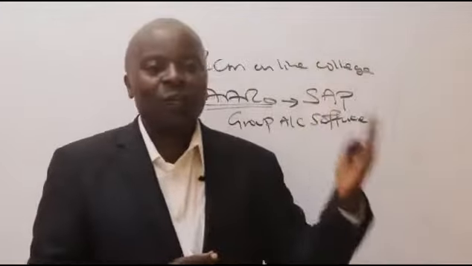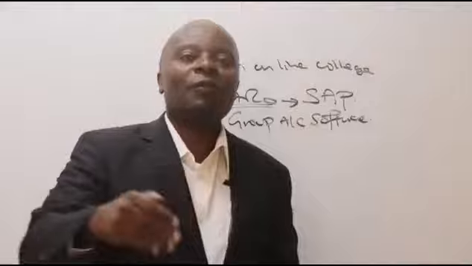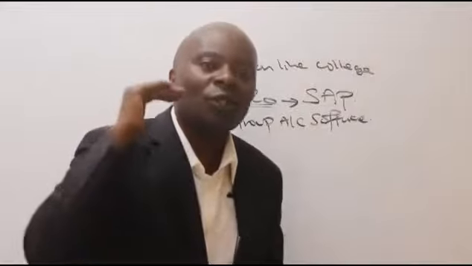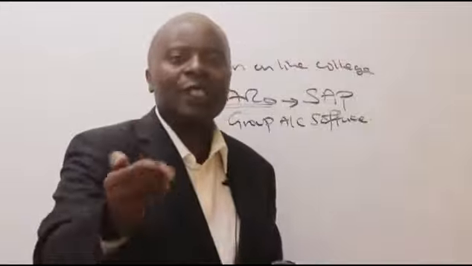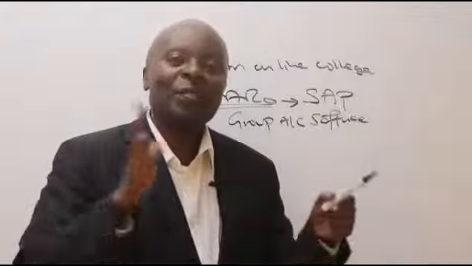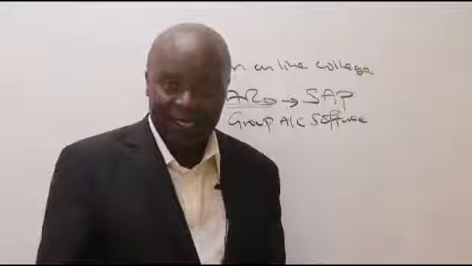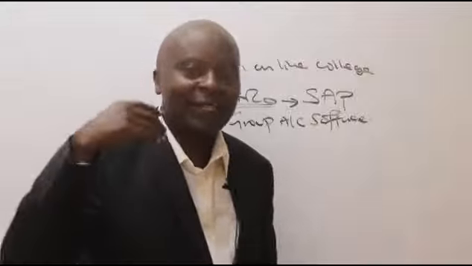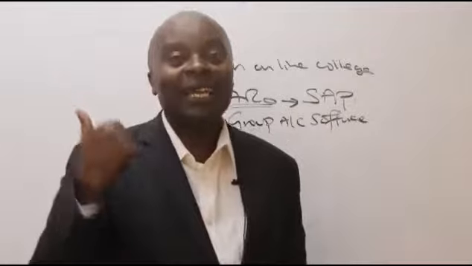Like the other day, as I was telling my Section 3 FR students in the morning, I was doing a consolidation for Sony Group. Sony Group has over 500 subsidiaries. It has joint ventures, associates, and financial instruments. For you to be able to consolidate like that, you must be very good in IFRS. IFRS is what I drink. It's what I eat every day at my workplace.